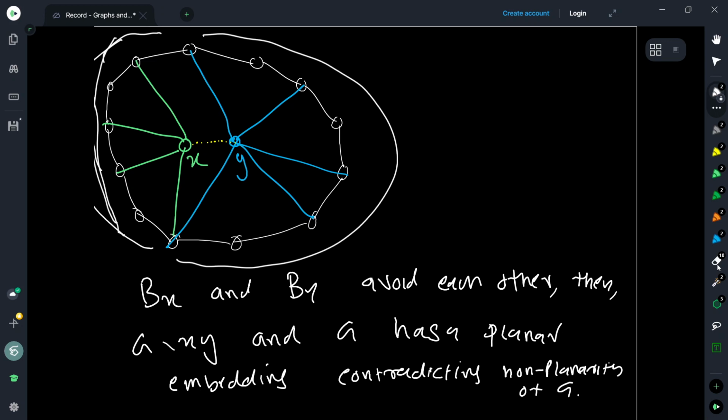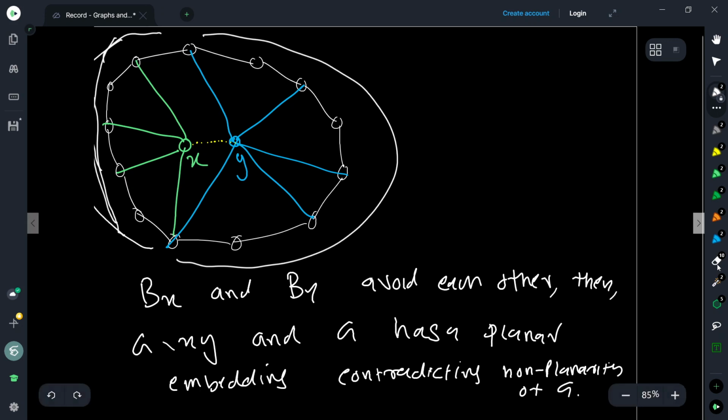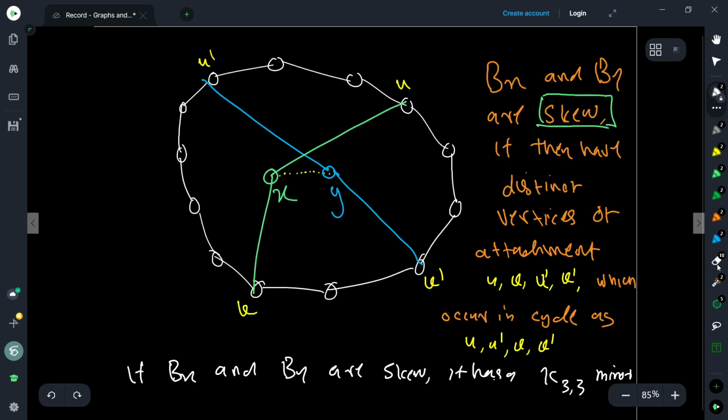So which means this will not happen. If the graph was initially non-planar, this will not happen. So then what would happen? There are two situations which can arise. So this is another thing which I want you to finally prove.